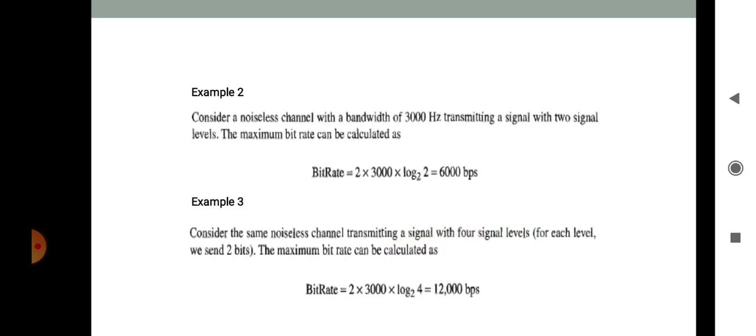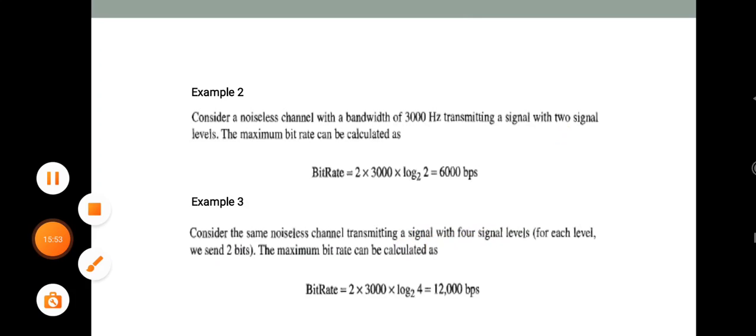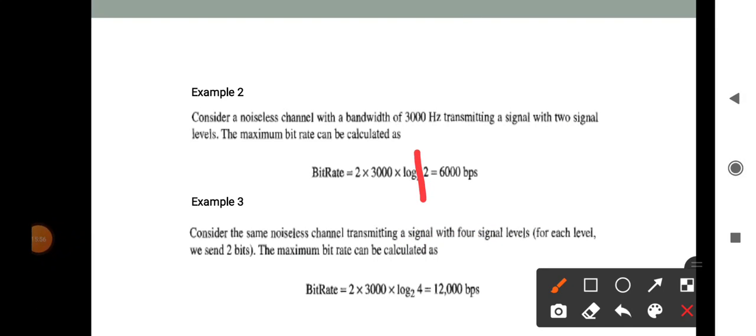Bit rate is equal to 2 into bandwidth 3000 hertz into log 2 L, and L stands for the signal levels, and here we have provided 2 levels, so L's value is 2. When we calculate this, log 2 2 is 1, and 2 into 3000 is equal to 6000 bps.